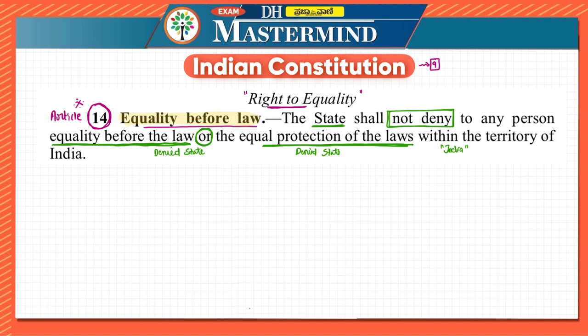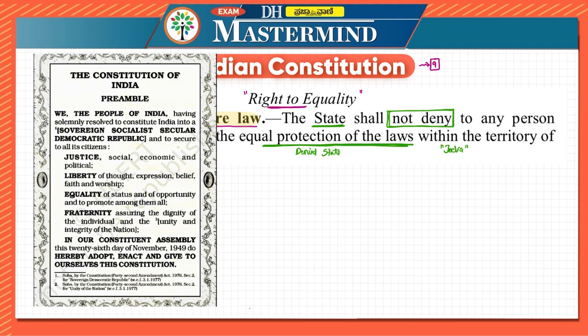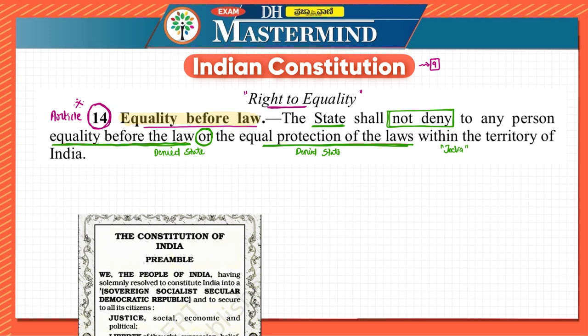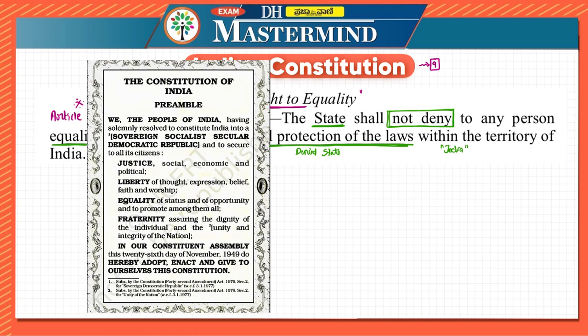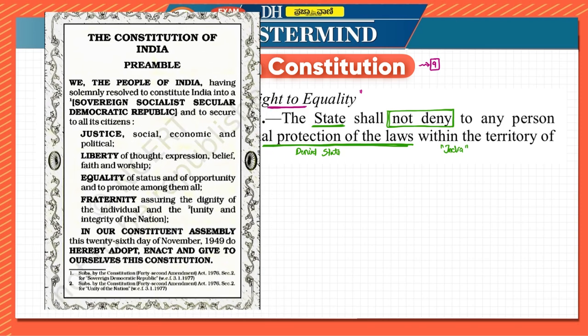Let us go back to our preamble first. If you look at the preamble and at this particular region, which is equality, this article also is speaking about equality, correct? We have seen that the article is related to equality. It says there is right to equality, and here also there is equality before law, and here there is equal protection of the laws. Let us look at the preamble and see where they have mentioned equality.